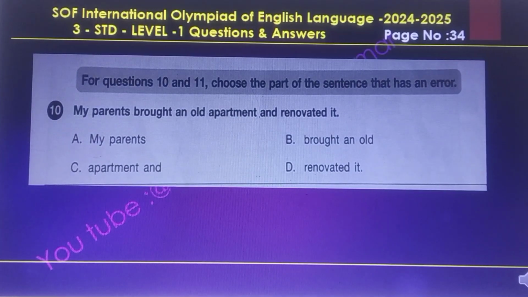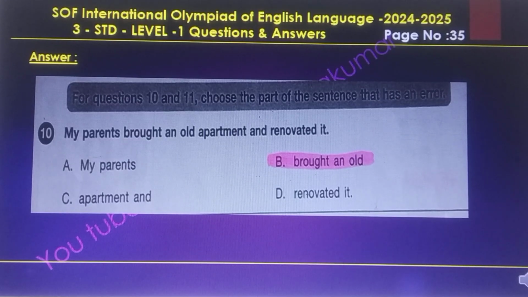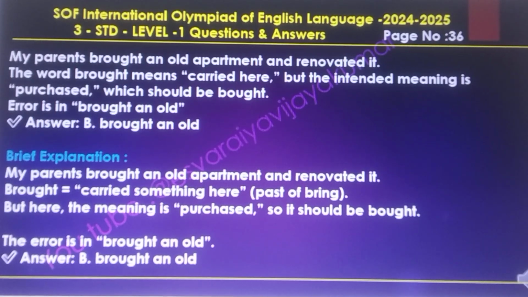Question number 10. My parents bought an old apartment and renovated it. The answer to this question: brought and old. The brief explanation: the word brought means carried here, but the intended meaning is purchased, which should be bought. The error is in brought and old. Answer is B, brought and old.